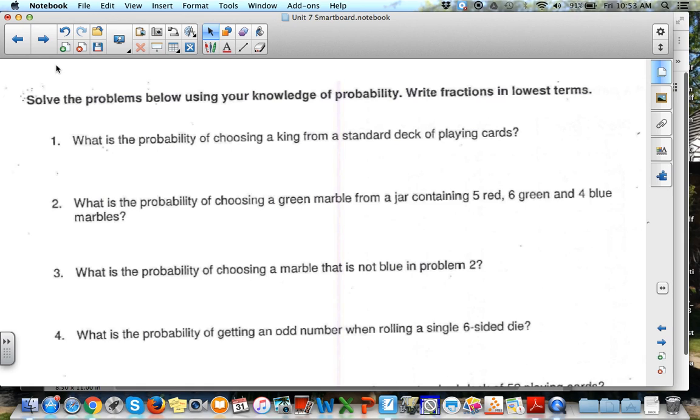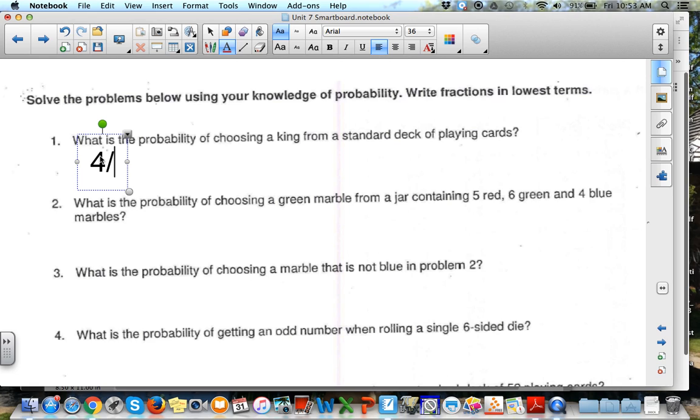So when we're talking about the probability of choosing a king from a standard deck of playing cards, first you need to know how many cards are there in a deck. Well, that would be 52. And what's the probability of choosing a king? Well, how many kings are there? There are 4 kings in a deck, and if we divide that by 52, that will reduce to a 1 in 13 chance that we would choose a king from a standard deck of playing cards. We want to make sure that we reduce probability. So if you can't do that in your head, you've got calculators, use that tool to help you.